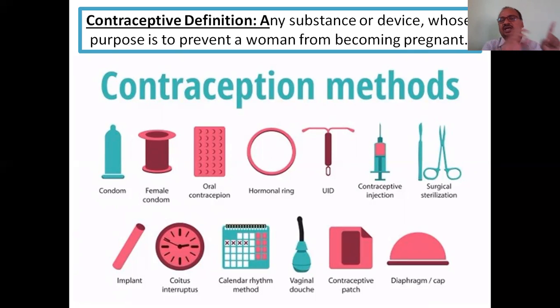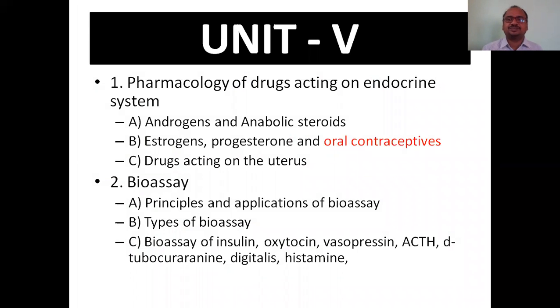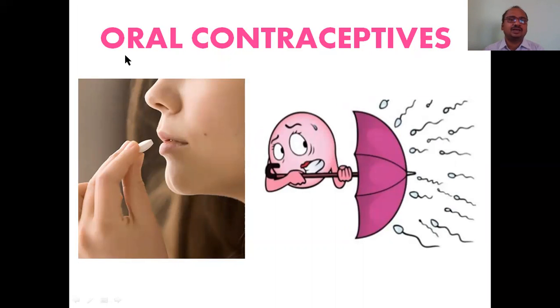Our today's topic is concentrated only on the oral contraceptives which are used orally. That is today's heading. This is your syllabus, and the point I have highlighted here is oral contraceptive. Here you can see oral route, that's why I highlighted it. Oral you are taking only; the remaining we are not bothering about, I will make separate videos if you want. Orally you are taking a medicine or substance or hormone, whatever it may be, that prevents pregnancy, and is called an oral contraceptive.